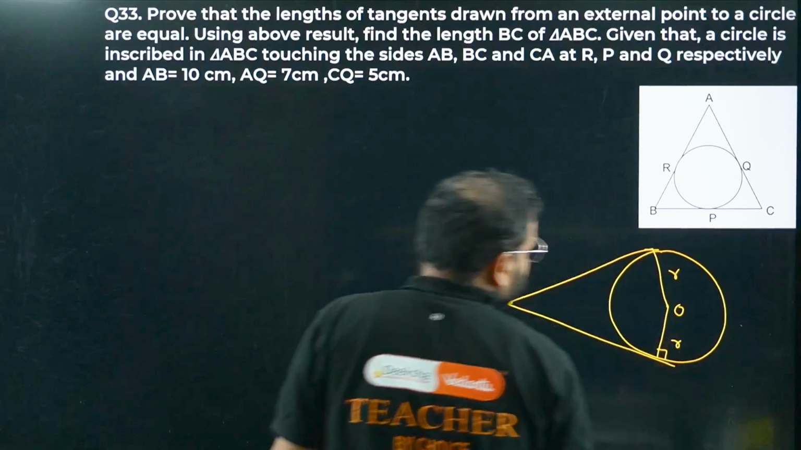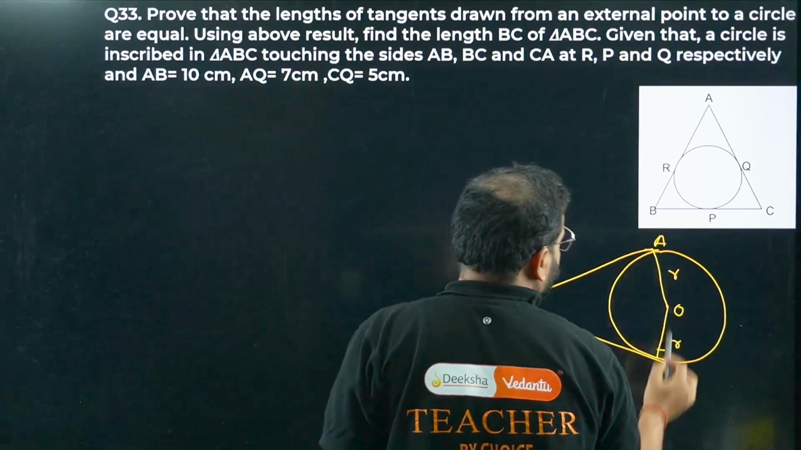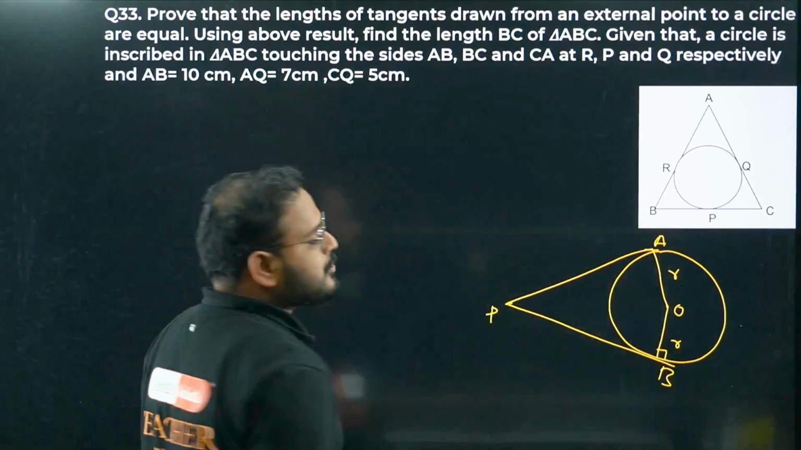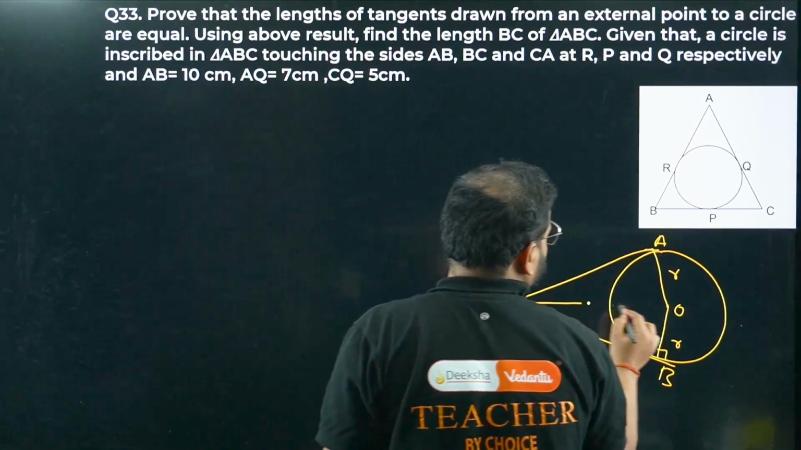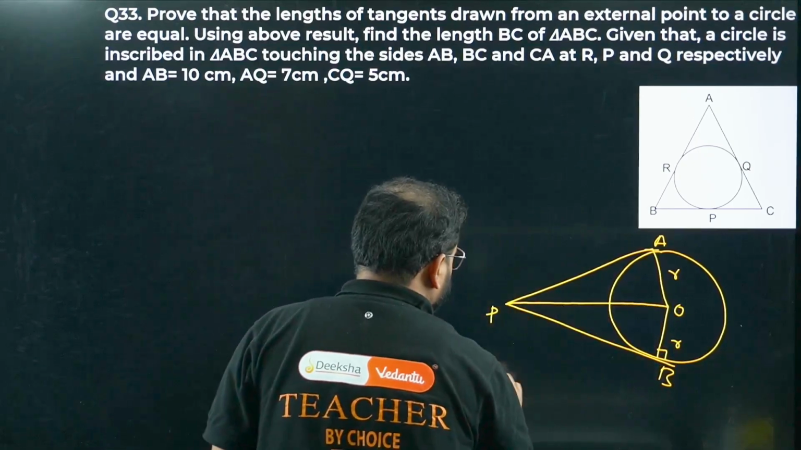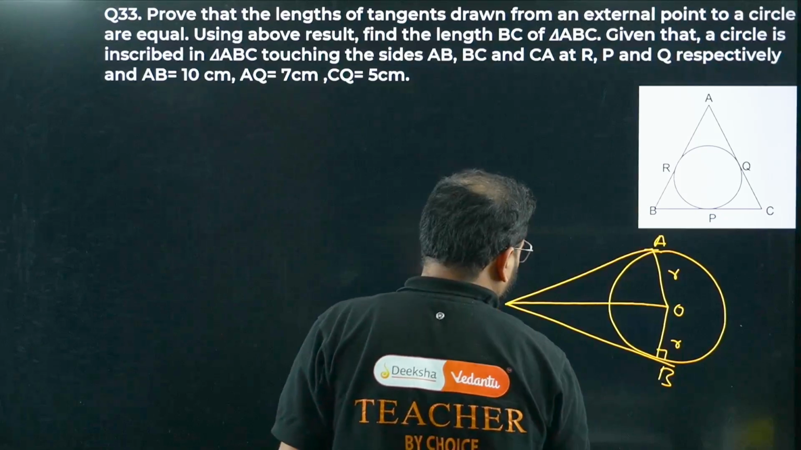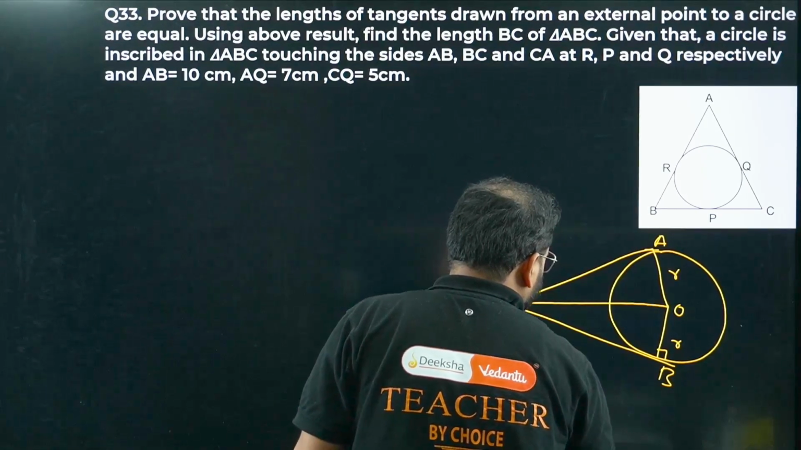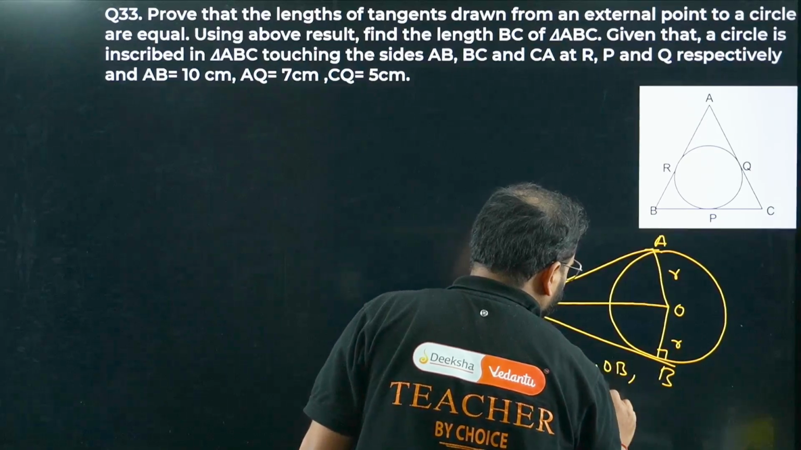Okay. So what we have to prove is, if this is the point P and this is the point A and B, we need to prove that PA equals PB. The construction has to be, bacha, join this line OP, OA and OB. Okay. This is the construction, sir. What's the construction, bacha? Join OA, OB and OP.